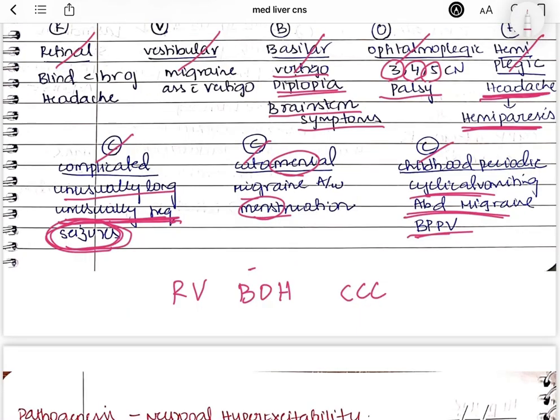Now if you look at each one of them, the first one is retinal. The blindness will occur less than 1 hour after the onset of headache. In V, vestibular, it is associated with vertigo. B, basilar, associated with brainstem symptoms like diplopia, ptosis, vertigo and all. And O, ophthalmoplegic, 3, 4, 5 palsy. Hemiplegic, there will be hemiparesis after the onset of headache. And CCC, the first is complicated. It is associated with seizures, unusually long and frequent. The second is catamenial, associated with menstruation. And the third is childhood. The person will have abdominal pain, vomiting and all from childhood itself.